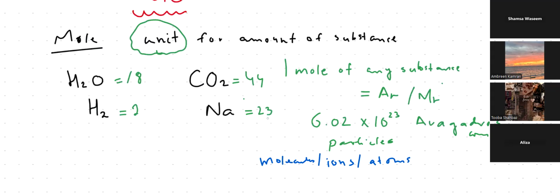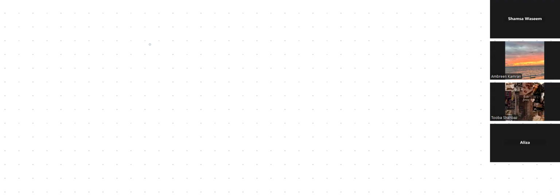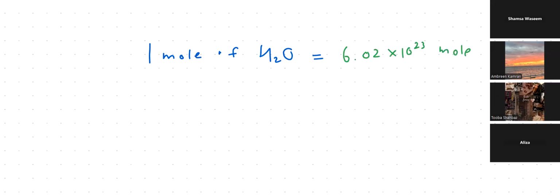Now, let's move further. If I'm writing 1 mole of water, how many molecules does 1 mole of water have? As it's a compound, it is going to contain 6.02 × 10^23 molecules. Why am I going to say this much molecules? Because it's a compound, right? So it contains 6.02 × 10^23 molecules.